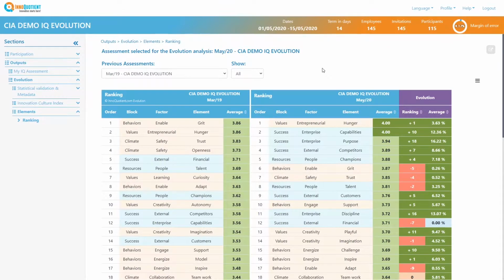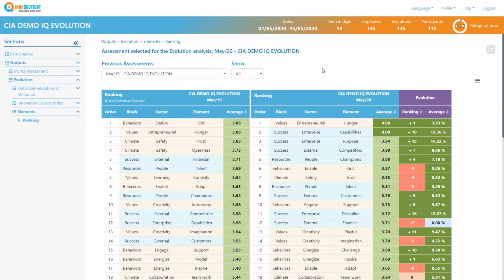In this video, we will show you the Elements section in Outputs of Evolution. Here, we will dive into the evolution level of our ICIs by elements. Remember that for IQ, elements are the most valuable level of the model because only by taking action on them, specific aspects will be improved that will lead to changes.